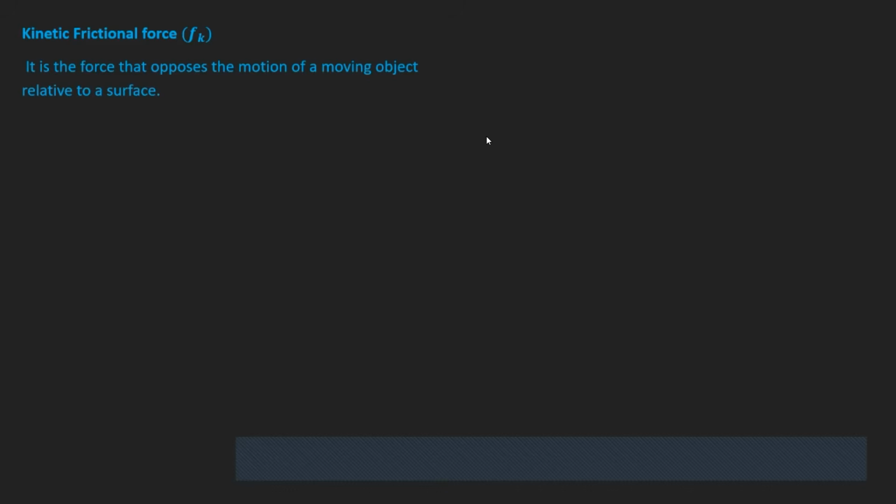Kinetic frictional force is a force that opposes the motion of a moving object relative to a surface. That's what kinetic frictional force is. The force that opposes the motion of an object relative to a particular surface. So this is Fk.